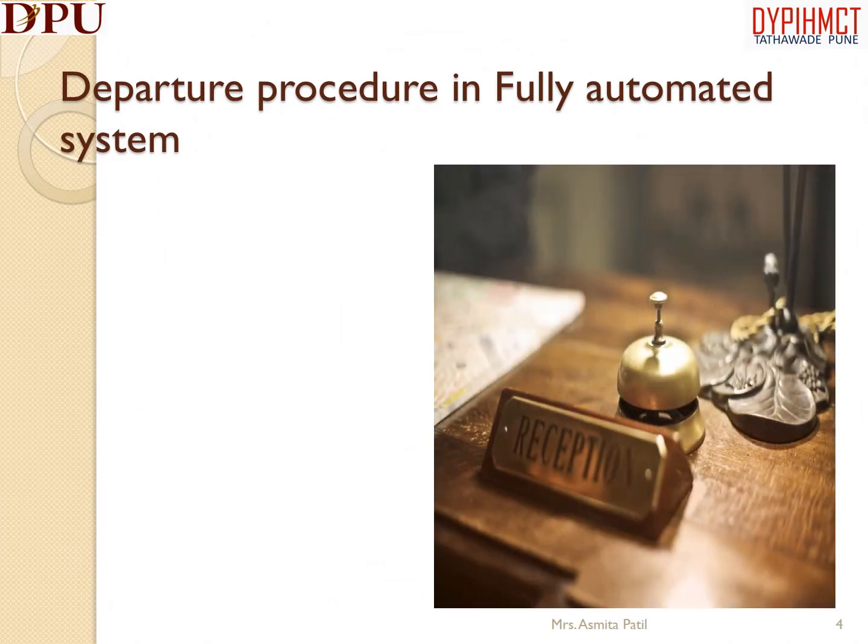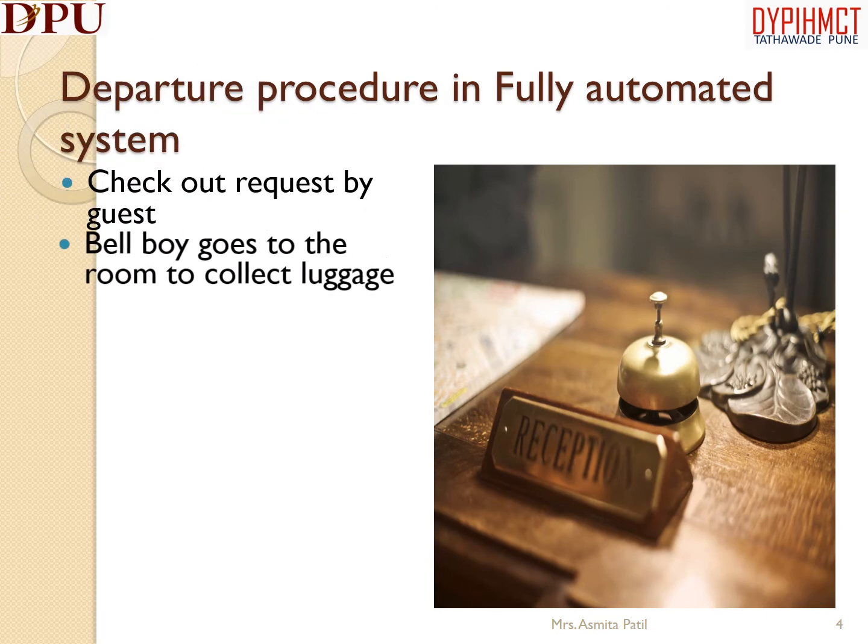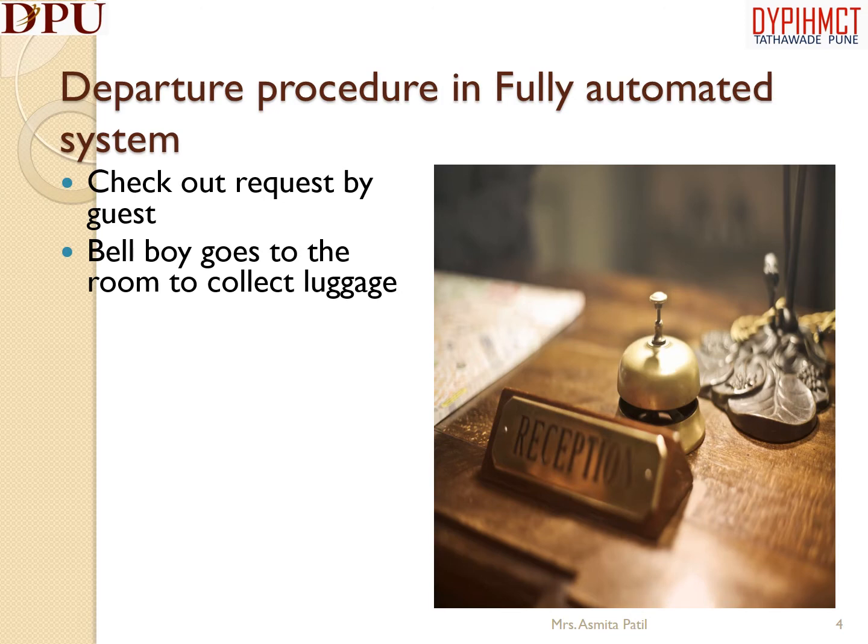Checkout, the procedure for a guest departure from hotel. It involves settlement of the guest account and returning the room keys. Now let us see the procedure of the checkout. The checkout request is received at the front desk or bell desk.